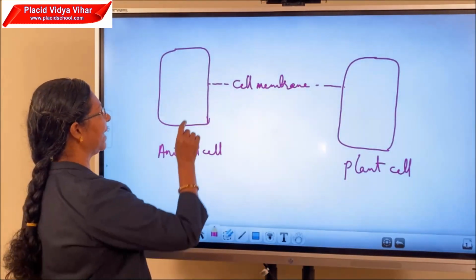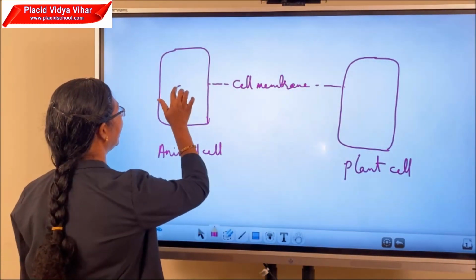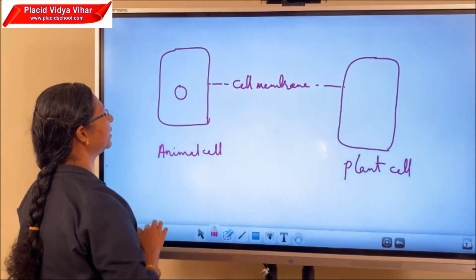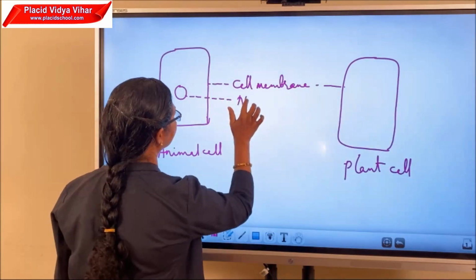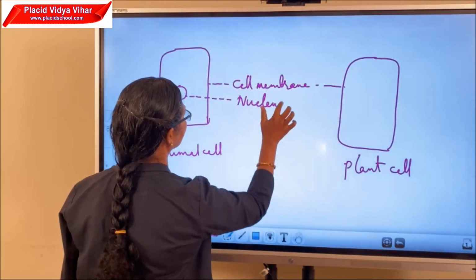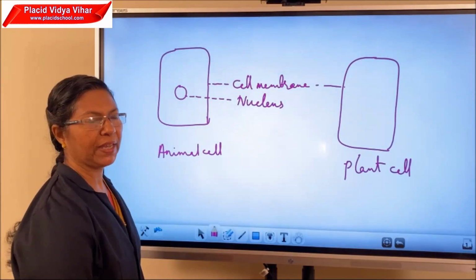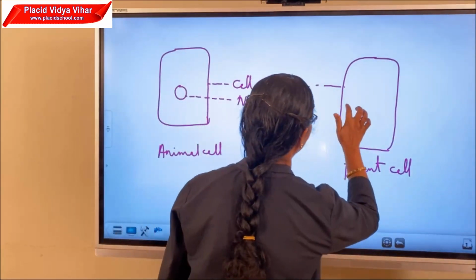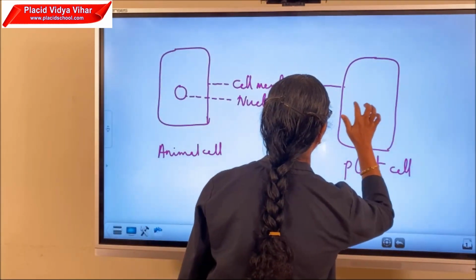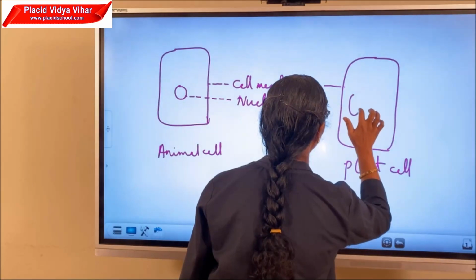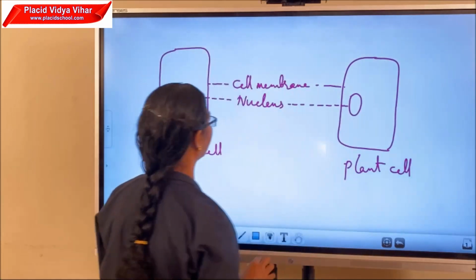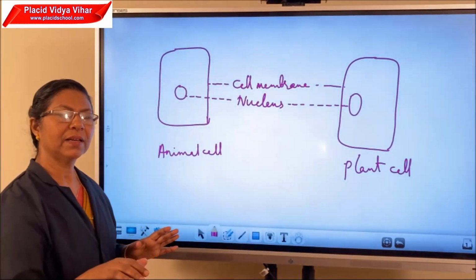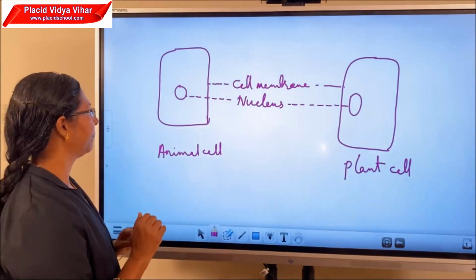Inside the cell membrane in the animal cell, in the center, we can see a round dense body that is known as the nucleus. In the plant cell also we can see the nucleus, but it is in the peripheral region, on the side of the cell. In plant cell, the nucleus is in the peripheral region.